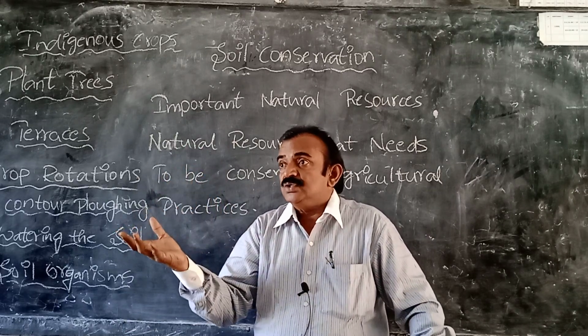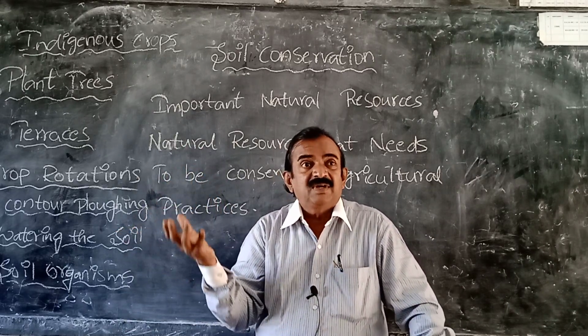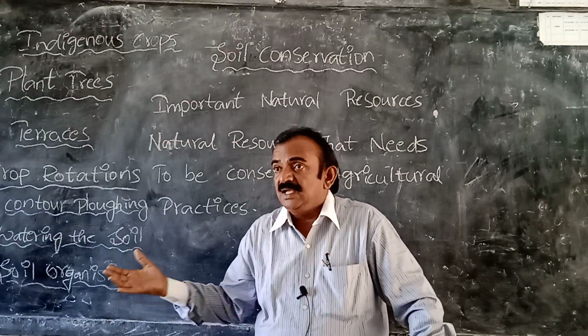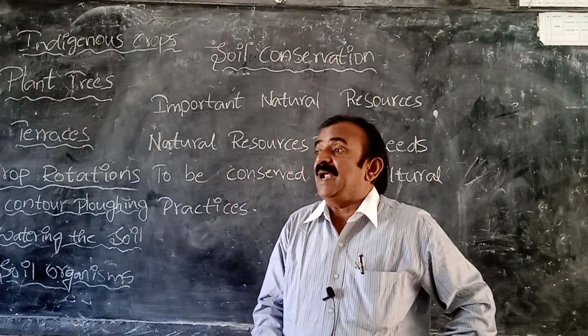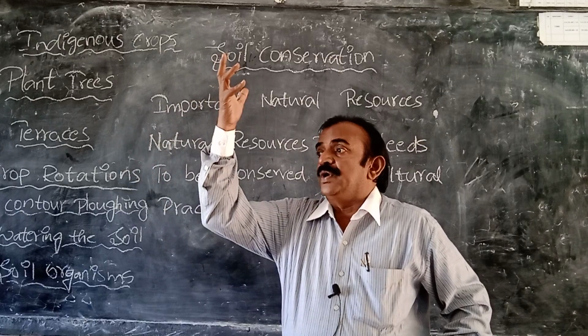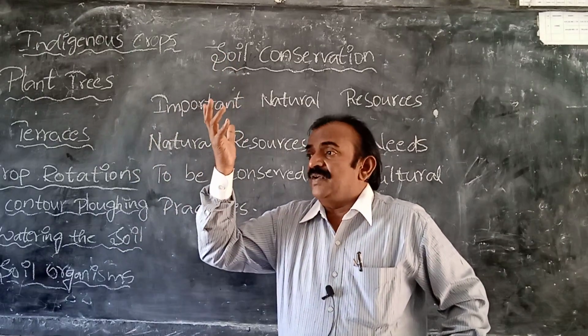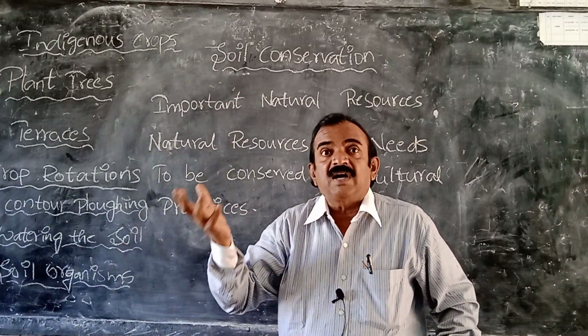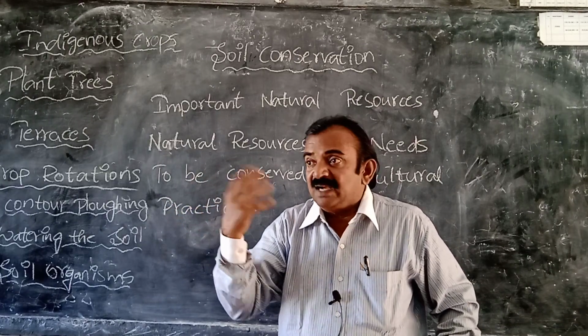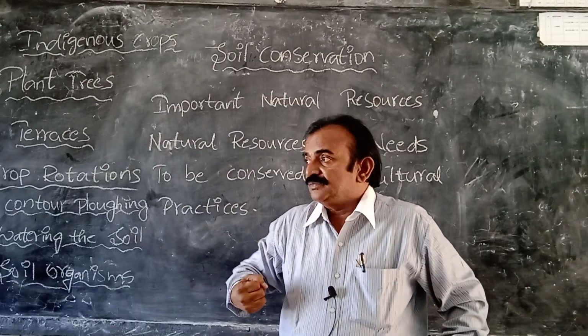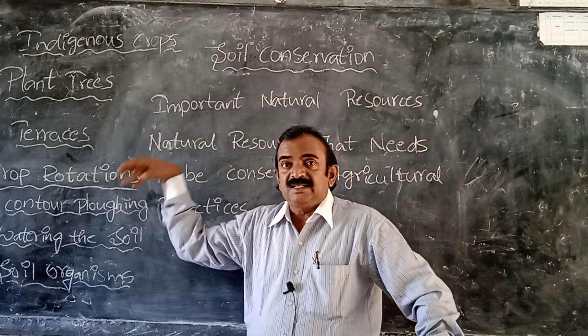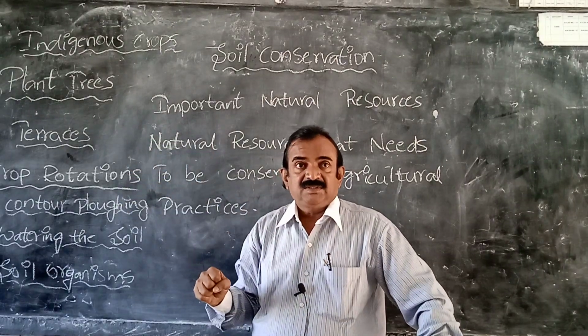Nutrients to the plant. Sodium, potassium, magnesium, calcium, that many minerals are there in soil, and these minerals are absorbed by the plant. In this way plants are growing, and plants are giving what? Fruits, and plants are giving what? Crop, grain, and that grain we are eating, we are getting energy. So that is the reason soil is an important natural resource.